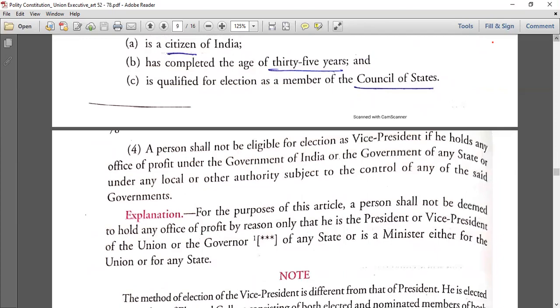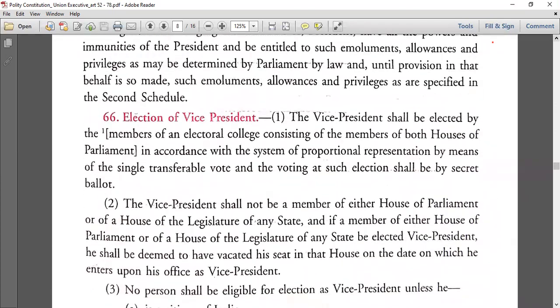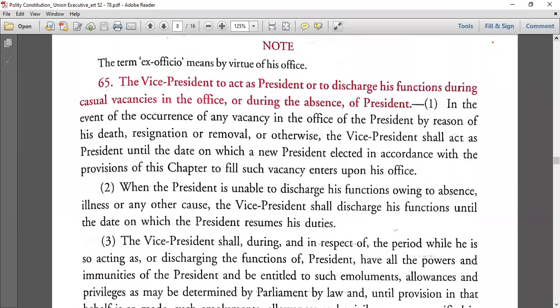So here, in the first clause, in the event of any vacancy in the office, suppose there is a vacancy of president. The reason is death, resignation, removal or otherwise.